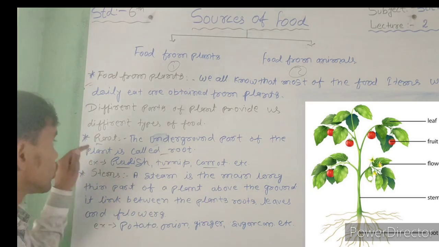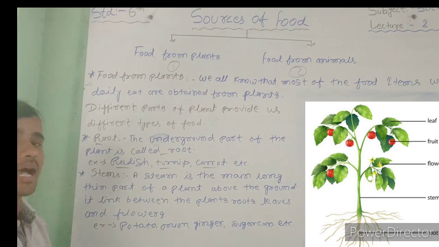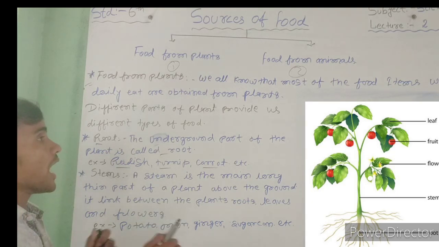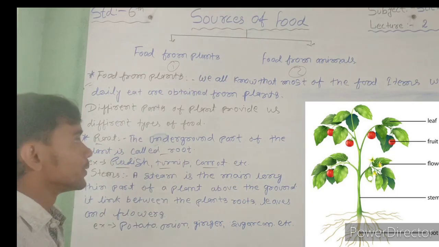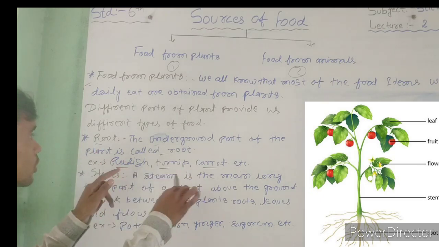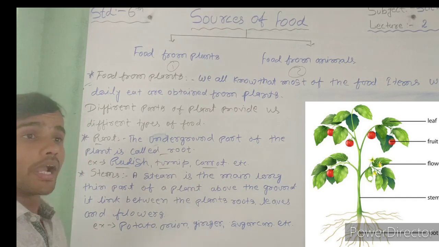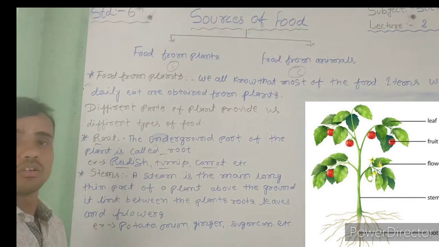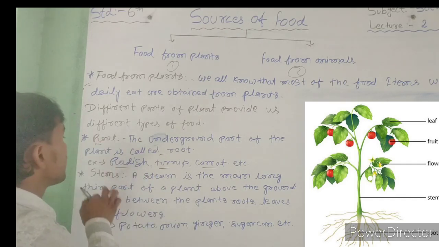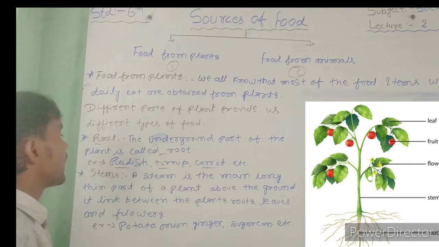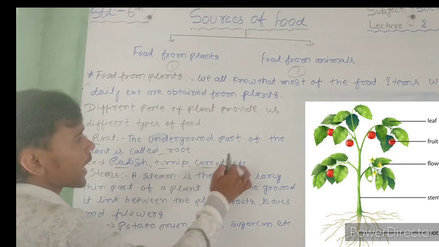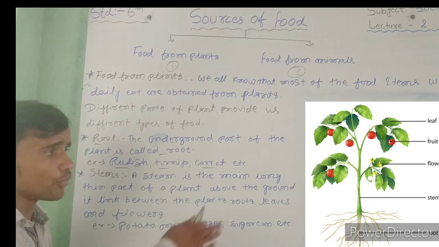Okay, do you understand? In the exam, if they ask the question, what is root? You also write: the underground part of the plant is called root, and we also eat that part. Example for root plant: radish, turnip, carrot, etc. You also see where the root is.